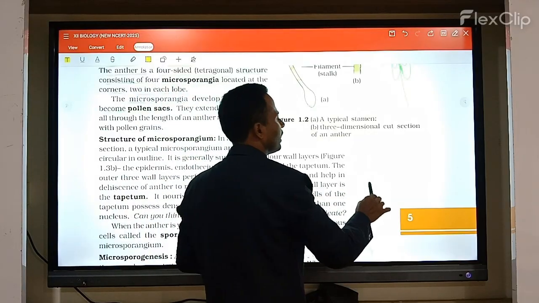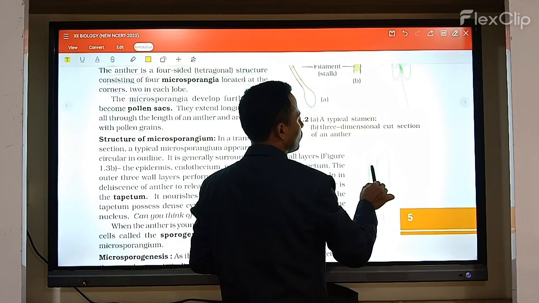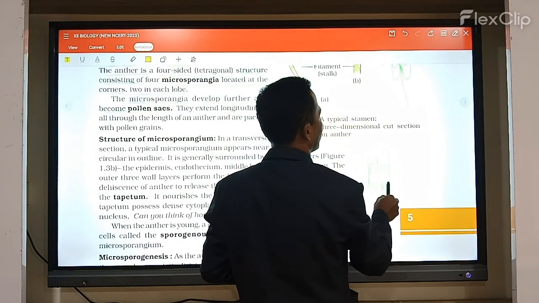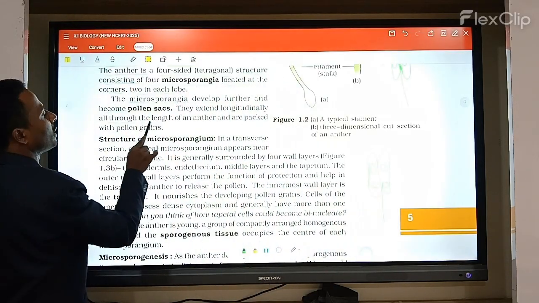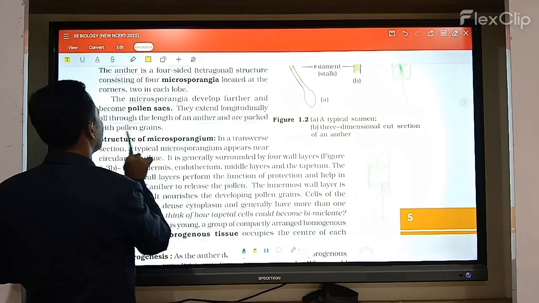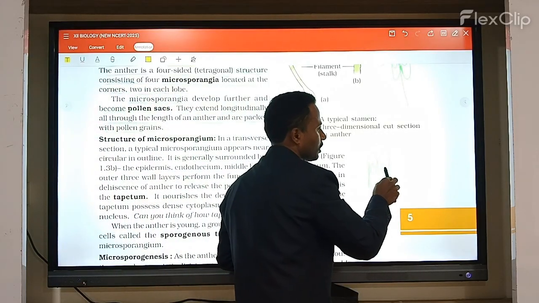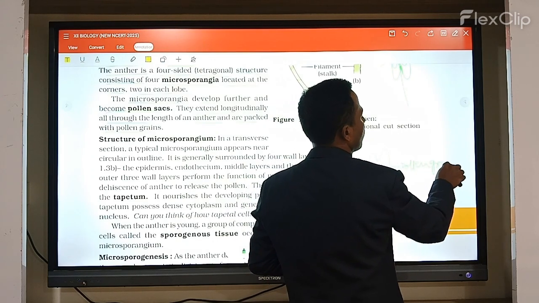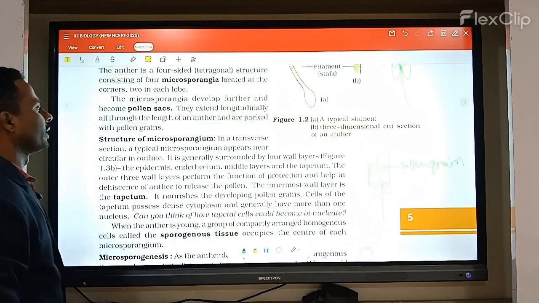Each microsporangium develops into a number of pollen sacs, and they extend longitudinally through the inner length of the anther. They are completely packed with pollen grains.